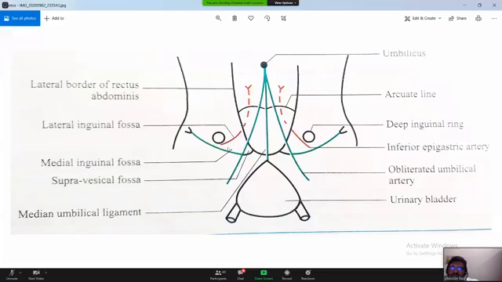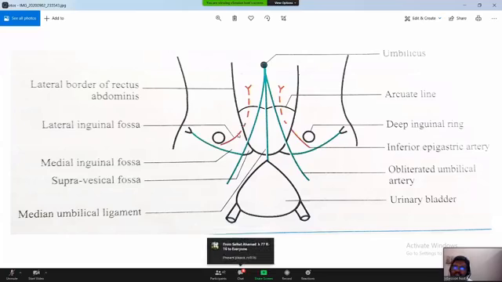And just lateral to that, medial inguinal fossa is this one, which is bounded laterally by inferior epigastric artery and medially by the lateral border of the rectus sheath and below by the inguinal ligament. So this is the medial inguinal fossa, and lateral to this is the very important anatomical landmark, surgical landmark for the surgeons to determine and to make the surgeries, decide over this inferior epigastric artery. You must remember this one, the inferior epigastric artery, you can see it.